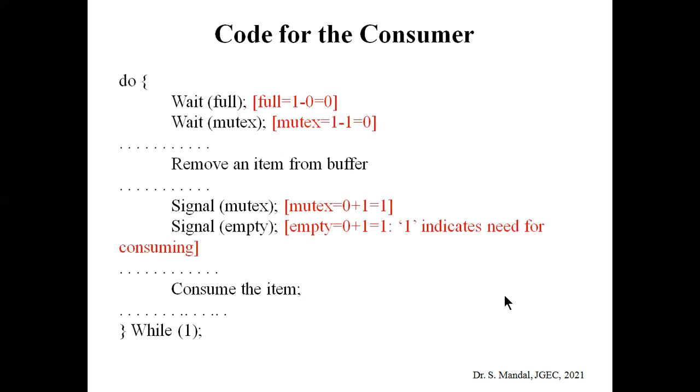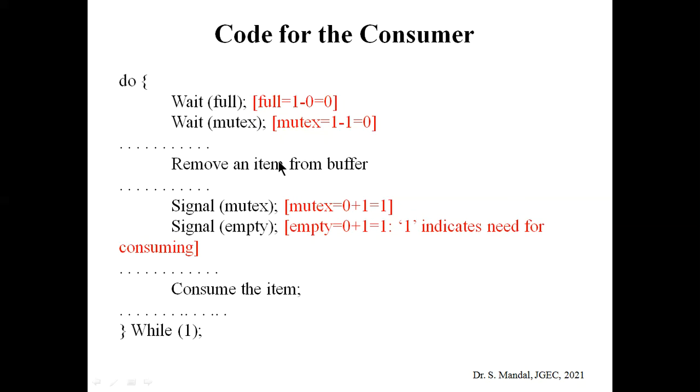Now coming to the code for the consumer. Again, first of all, as the value of full is 1 from the earlier process, whenever the consumer process runs, we need to use the wait process.